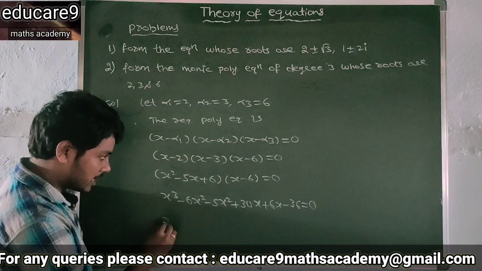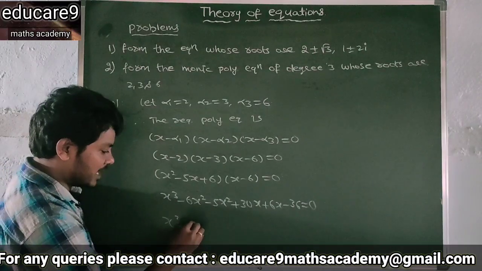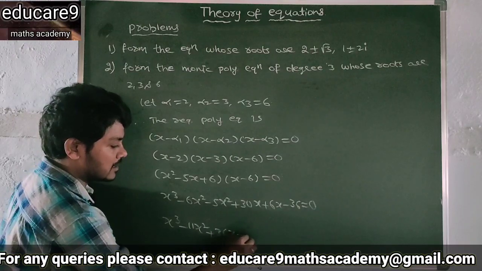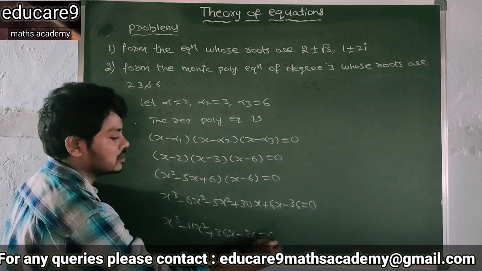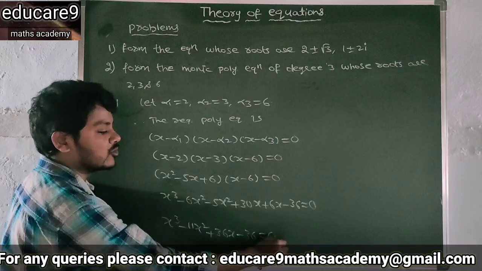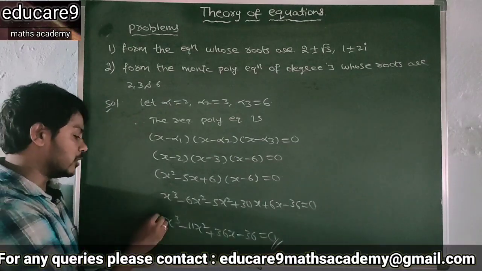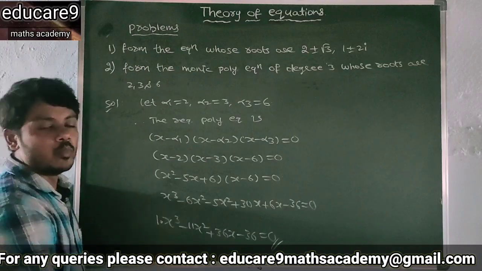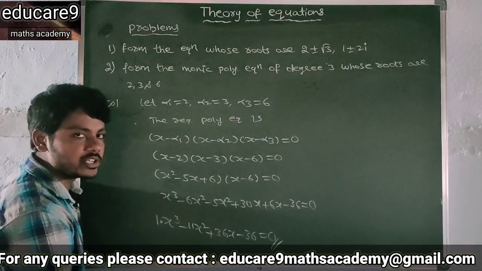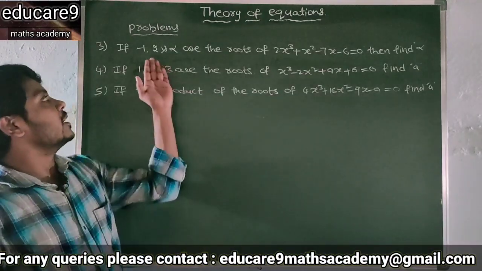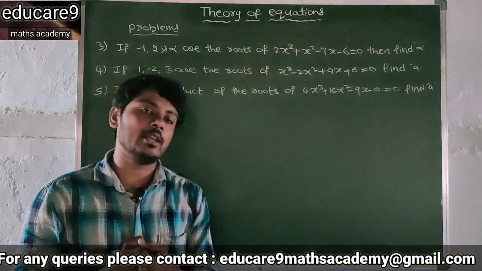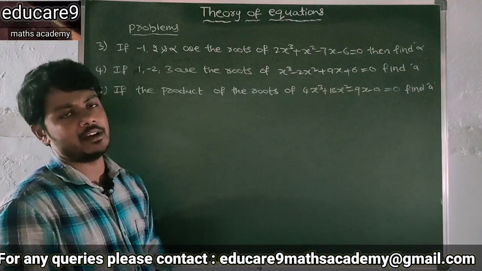So this is x cube minus 11x square plus 36x minus 36 is equal to 0. So this is the required polynomial with the leading coefficient 1. So therefore this is a monic polynomial equation. So see our third one. Minus 1, 2, alpha are the roots of the third degree polynomial. Then find alpha.